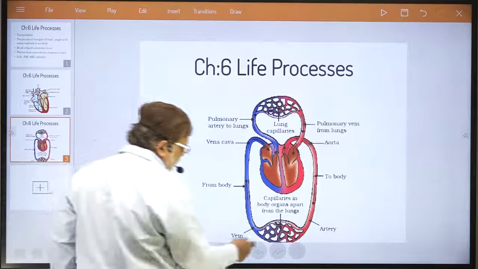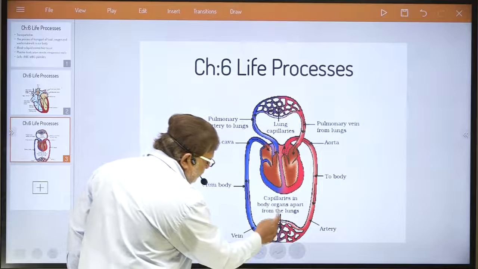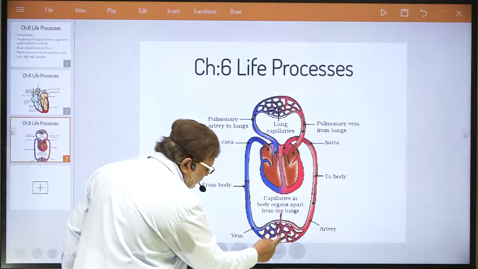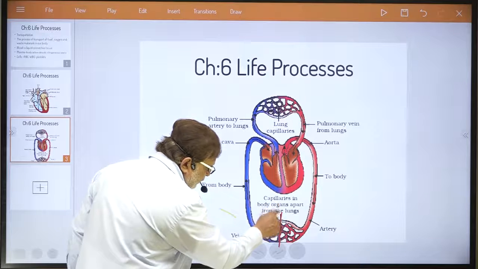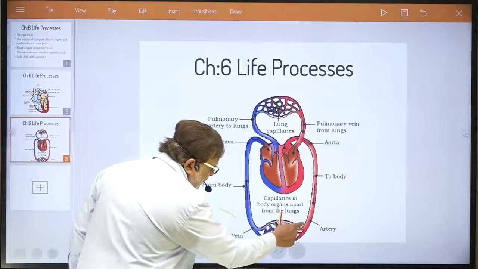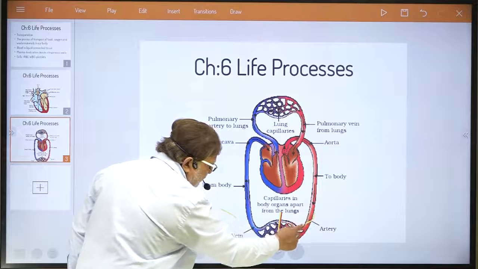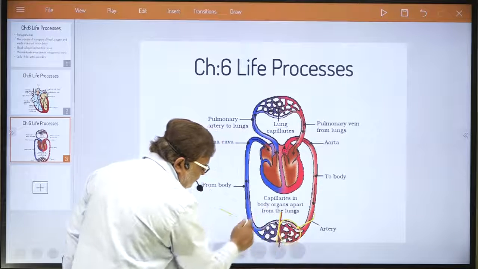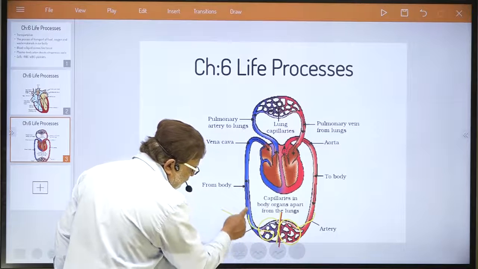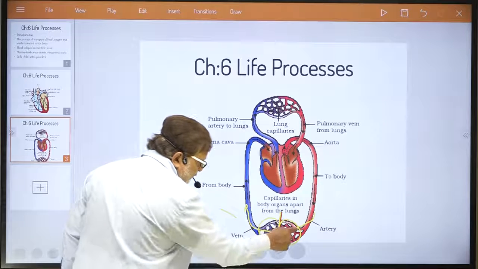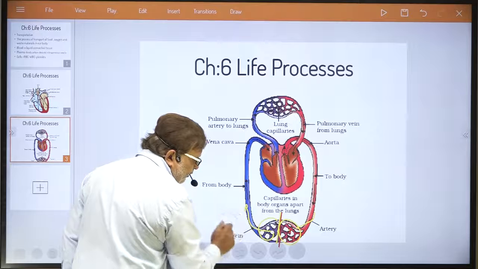Here also, dear student, see, just try to understand this section. Suppose this is one organ. Try to understand one thing, okay? Suppose in this organ, dear student, pure blood enters the organ via artery and impure blood leaves the organ via these venules. Okay, these are arterioles, these are venules.